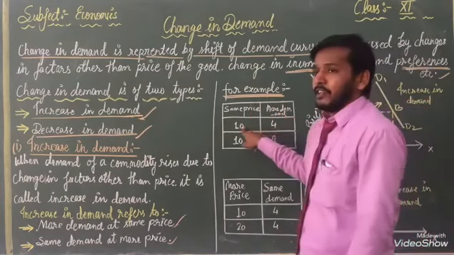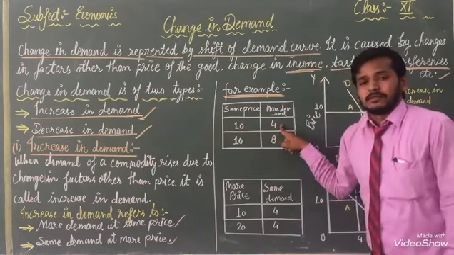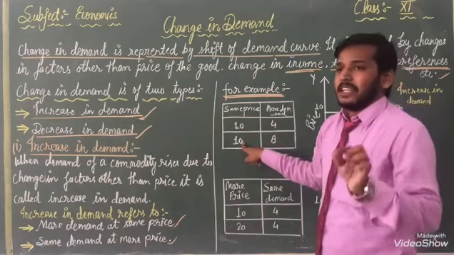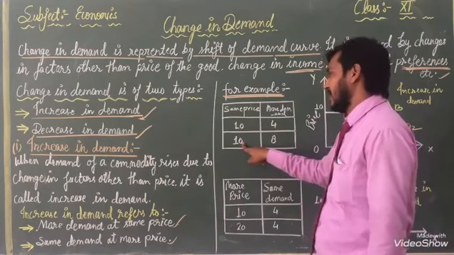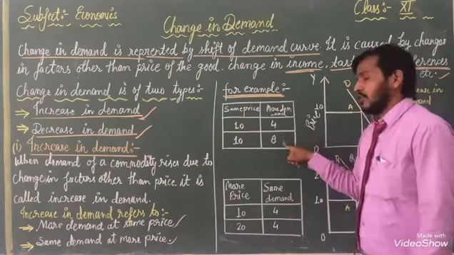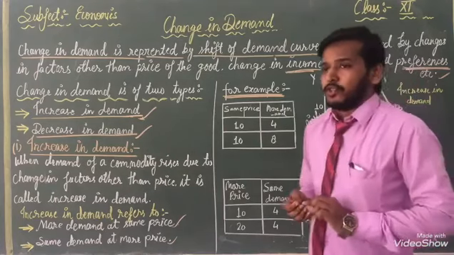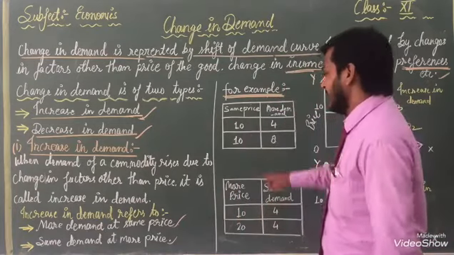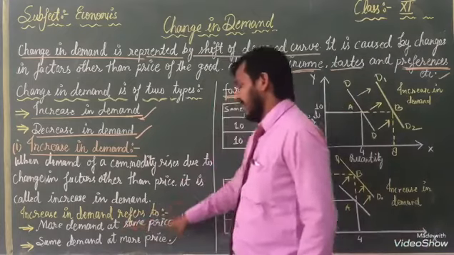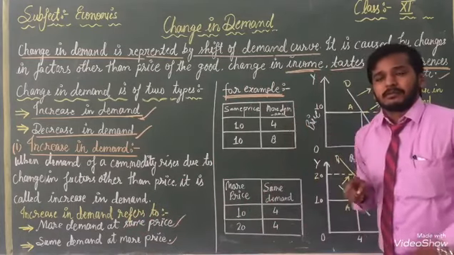In front of you, I have written same price and more demand. When price is 10 rupees, at that time our demand is 4 units. But the price is the same. Price is the same in the second step also, 10 rupees, but more demand. Demand is increased from 4 to 8. This demand is increased here. We can say more demand at the same price. We can know this with the help of this table.